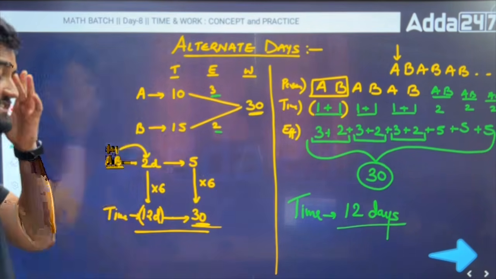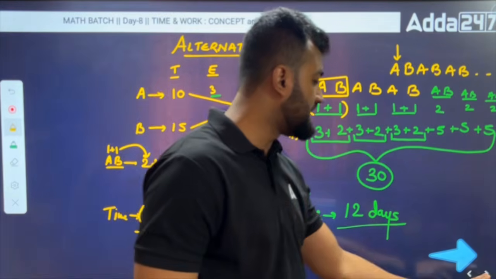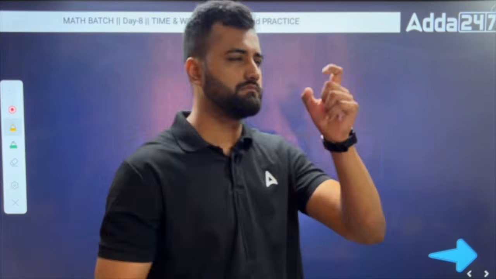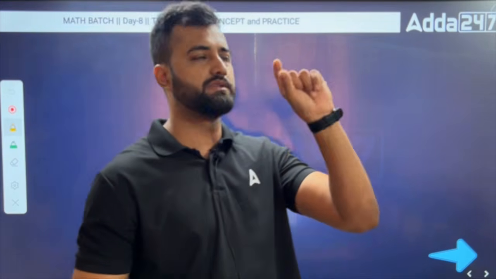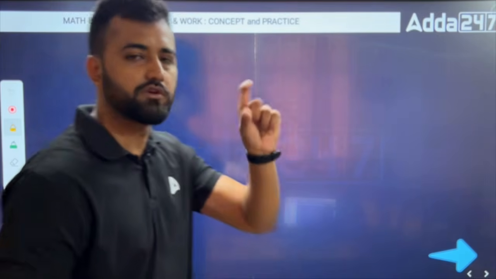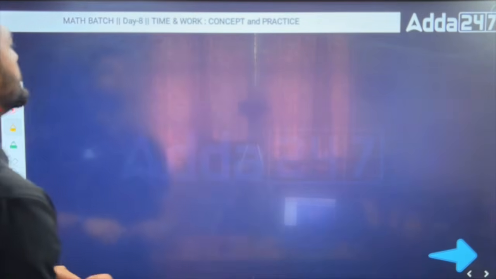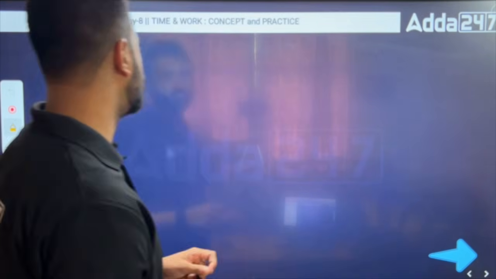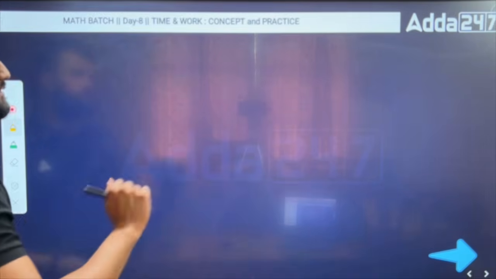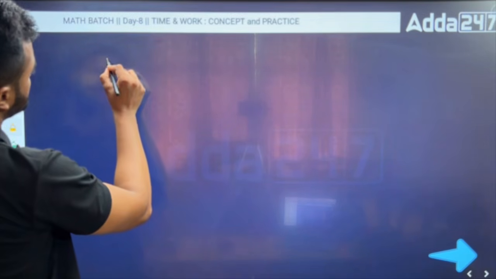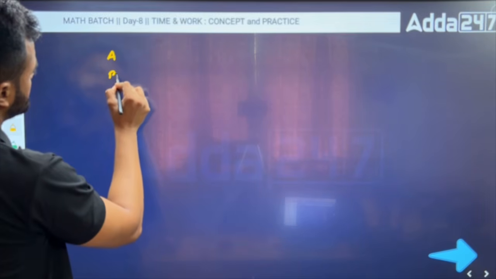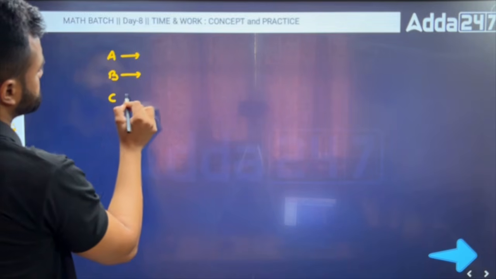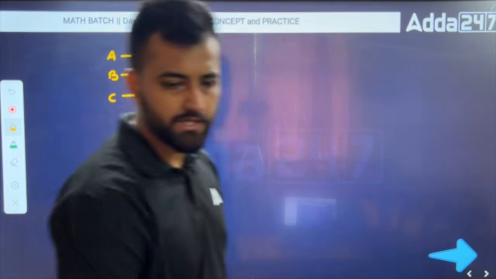So I would like to discuss a question from your LD examination. I remember the concept. I don't remember the values, but I remember the concept. So let's understand, it's a very good question. The question stated that 3 persons were working, A, B, and C, and these 3 people were working together.